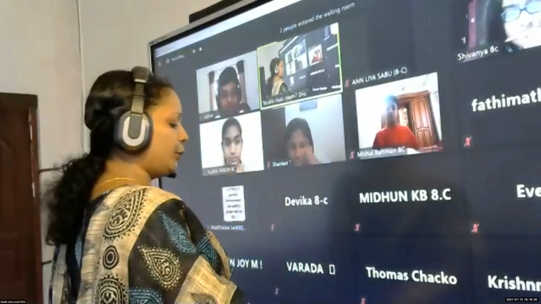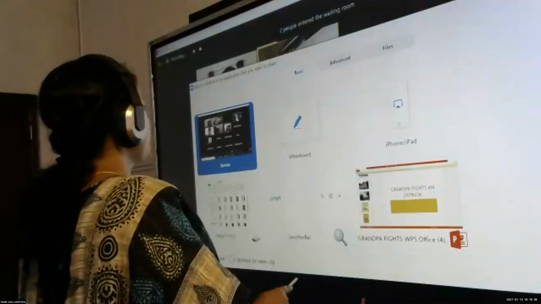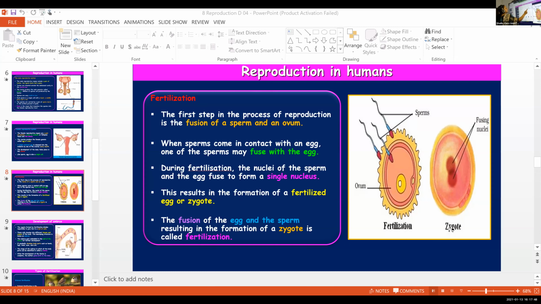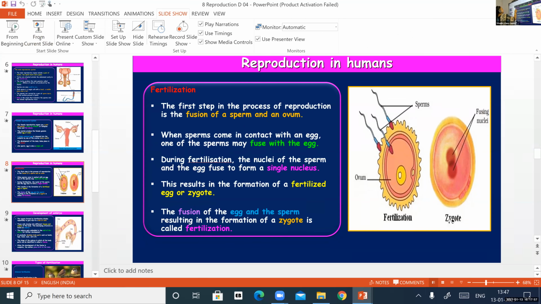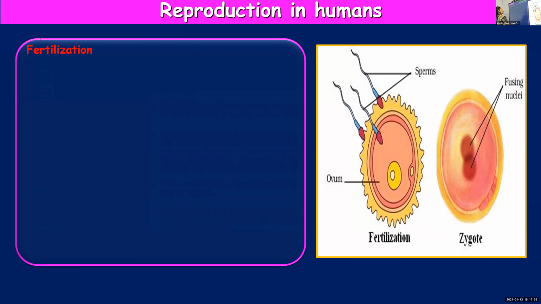So let us continue with the chapter. Okay. Now, reproduction in human beings. You know that in human beings, sexual reproduction takes place. And now we know the male and female reproductive organs and the gametes produced.